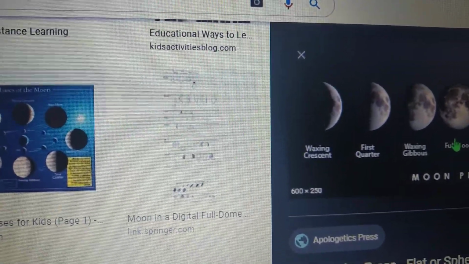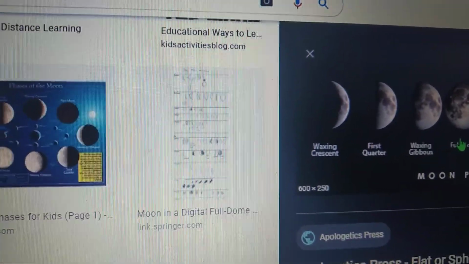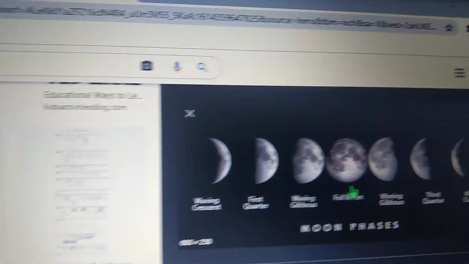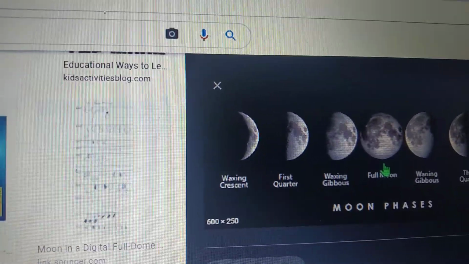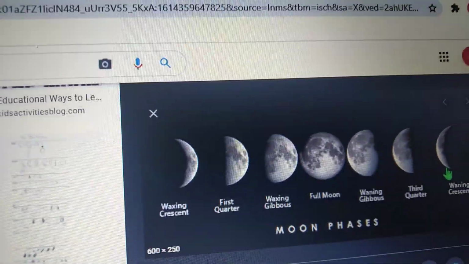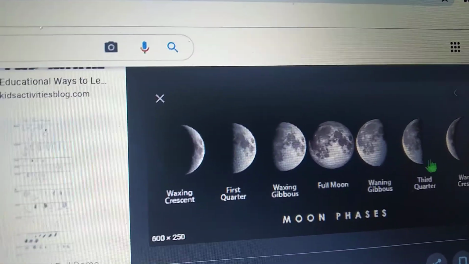We can see the fully lit face of the moon on full moon night. That's why on that day we call it a full moon. Are you observing this? The moon then slowly reduces to a half moon again. Are you seeing? From full moon, it again reduces to half moon. Are you seeing here? Yes. Then back to new moon again.